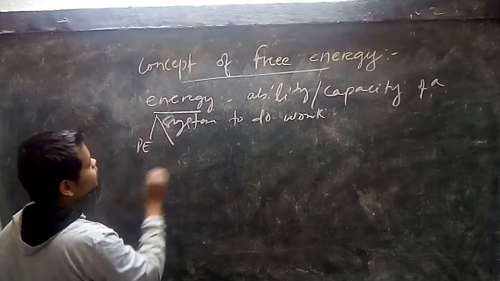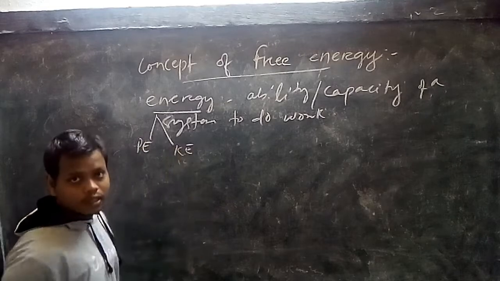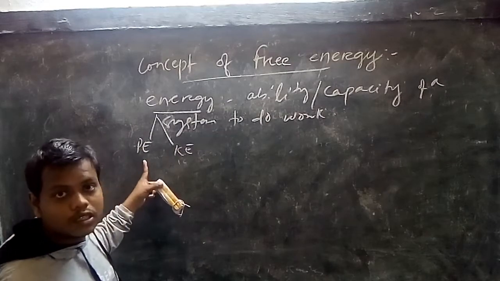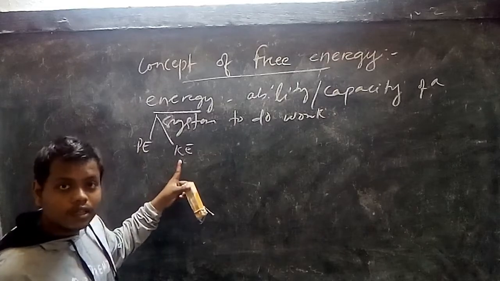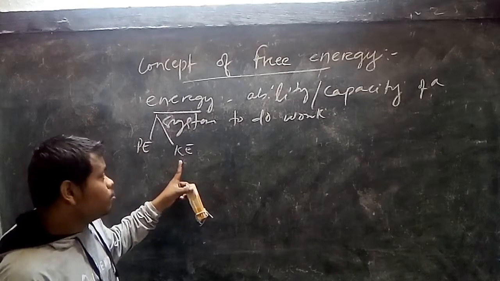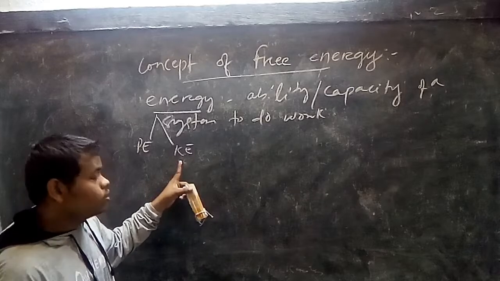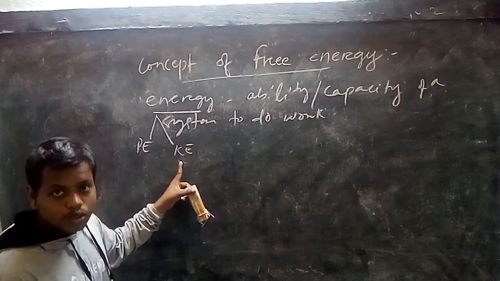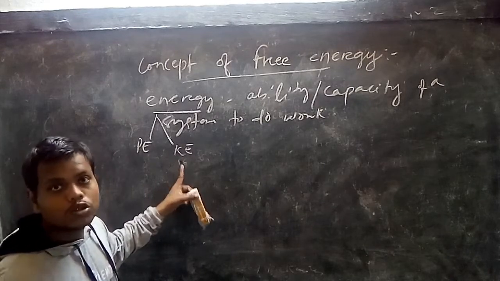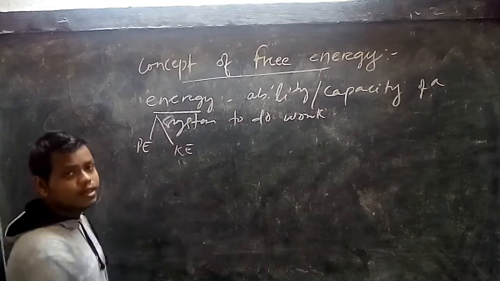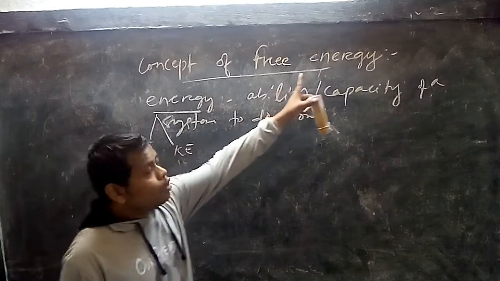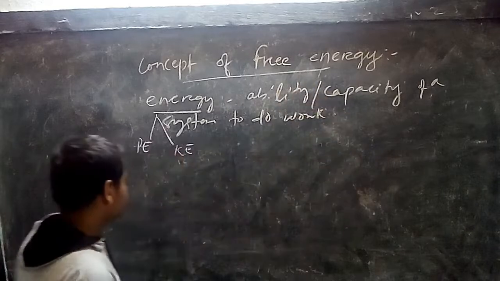One is potential energy, another is kinetic energy. Potential energy is the energy which is associated with the system, and kinetic energy is the energy which is formed due to the movement or motion of the body or system. Okay, so this is energy, and we are going to discuss what free energy is.